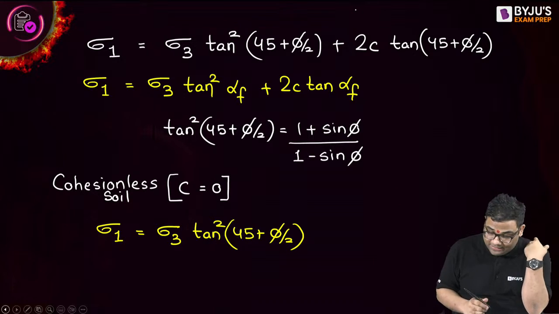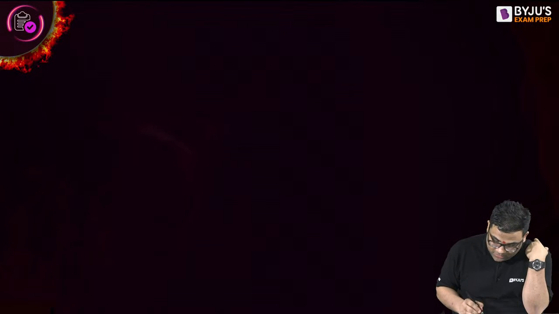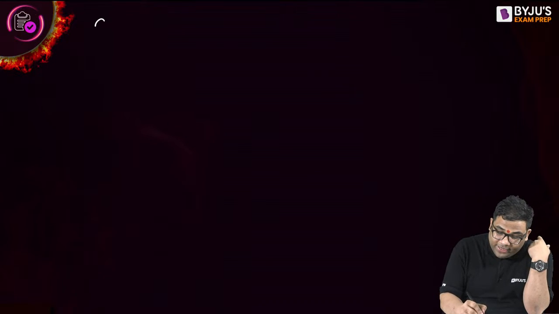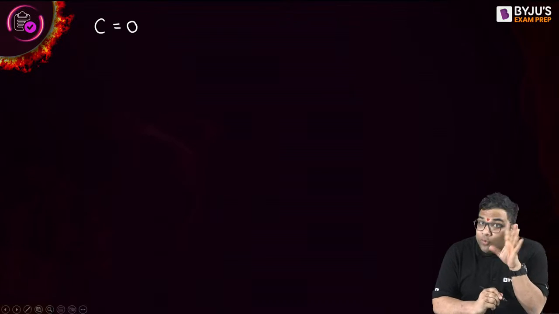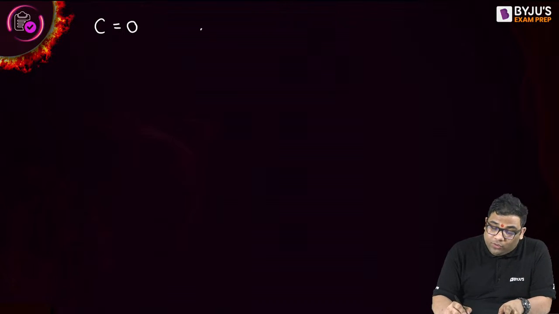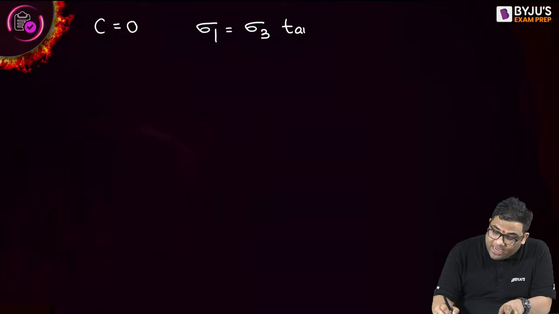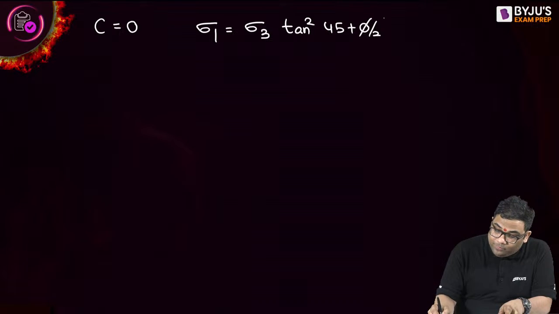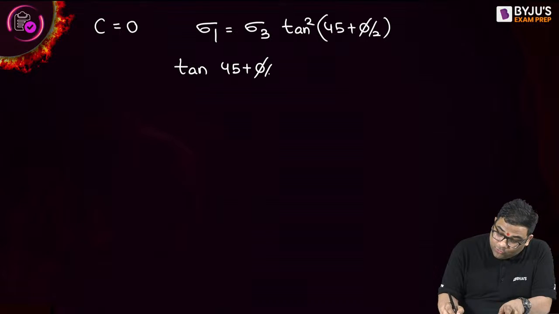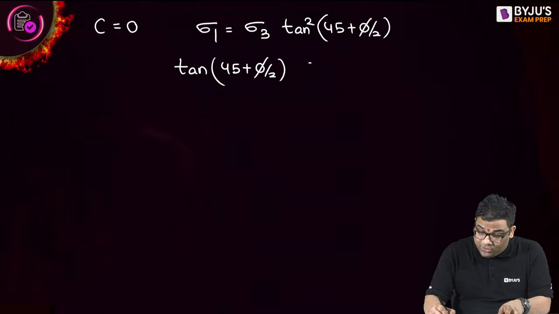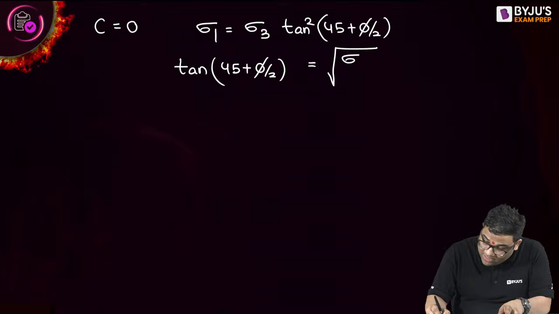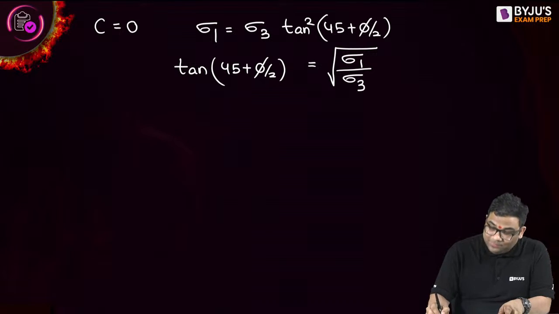For cohesionless soil, sigma 1 is equal to sigma 3 tan square (45 plus phi by 2), or tan (45 plus phi by 2) will be equal to root under sigma 1 by sigma 3.